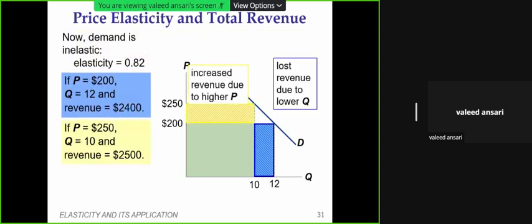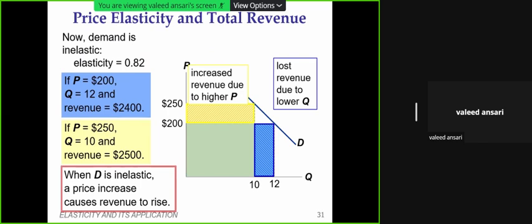You can see here that the price was earlier 200, and 12 units. And in my last lecture, just keep in mind that if you want to show an elastic demand on a graph, you have to create a flatter curve. And if you want to show inelastic, then you have to draw it steeper. So that is why it is slightly steeper than the earlier curve, just for graphical representation.